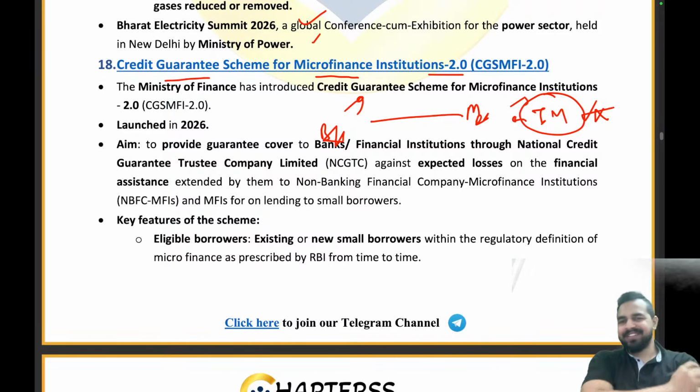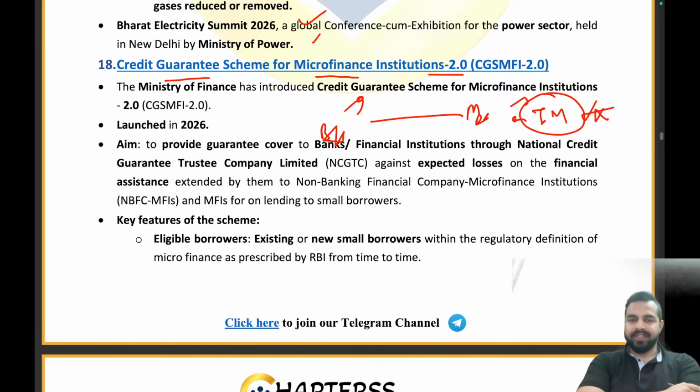The Ministry of Finance has introduced the Credit Guarantee Scheme for the Microfinance Institutions. It was launched in which year? 2026. The aim is very simple. We want to provide guarantee cover to the banks, to the financial institutions. How will we be providing this? Through the NCGTC, right? The National Credit Guarantee Trustee Company Limited will be providing the guarantee against the expected losses on the financial assistance extended by them to non-banking financial companies and the microfinance institutions for on-lending to the small borrowers,